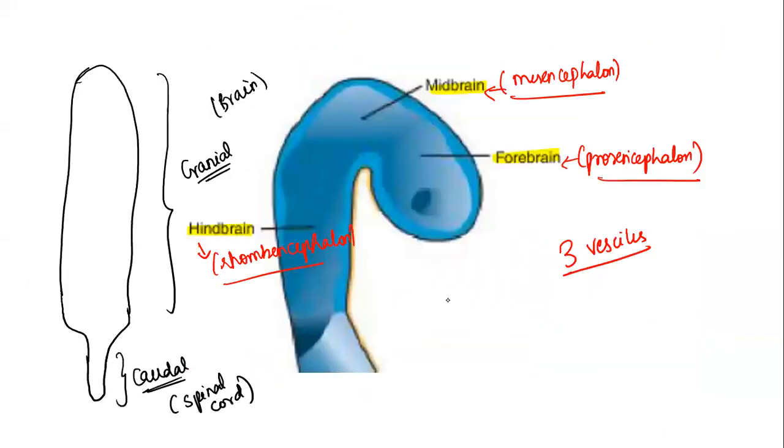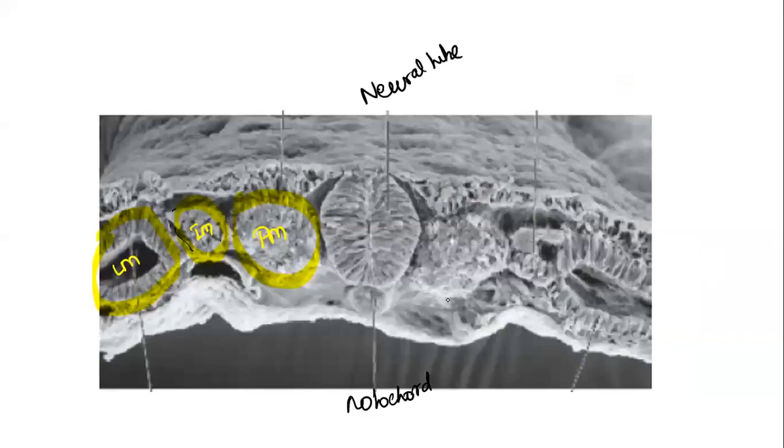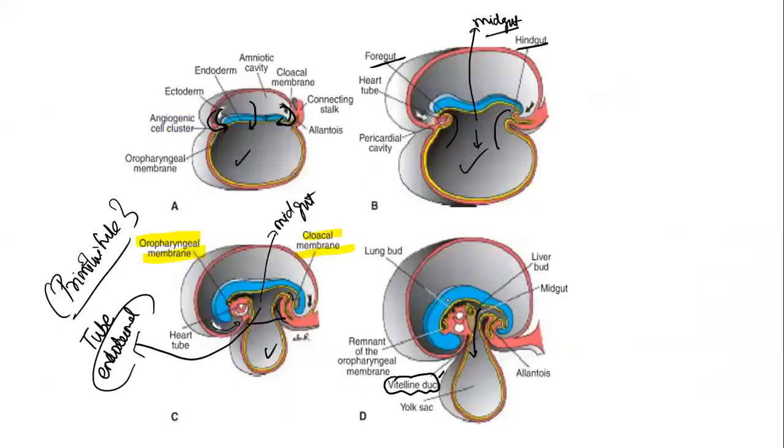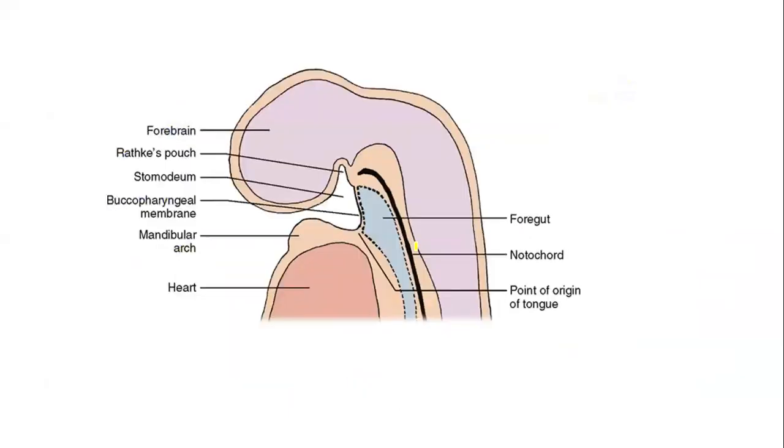Now, what is the fate of the oropharyngeal membrane? What is the purpose of the oropharyngeal membrane? Let's come to this picture. This is what embryology is. It is a continuous process, so you have to definitely correlate with the previous structures and study. Now, can you make out? This is the gut portion. Can you appreciate this? This is the foregut, this is the notochord, and this is the origin of the tongue and all that. Now, this is the structure called the stomodeum. What is the stomodeum? It is the oral cavity.